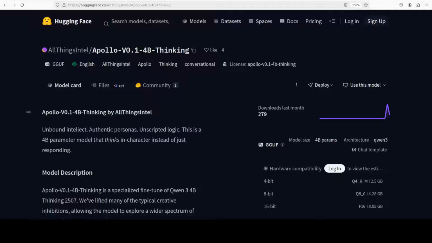This model is optimized for in-character reasoning, which is quite a unique feature when it comes to roleplay models. So instead of just answering, it conditions strongly on a supplied persona in the system prompt and carries that persona through both its hidden scratch pad, which is thinking, and its final message. Practically, that means the model's intermediate reasoning traces are shaped to sound like the character.